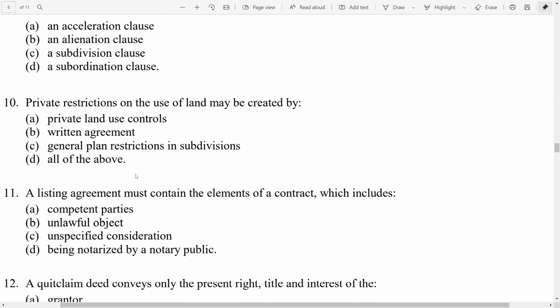10. Private restrictions on the use of land may be created by A, private land use controls, B, written agreement, C, general plan restrictions and subdivisions, D, all of the above. Well, private restrictions, let's see here. They can be created by private land use controls. They can also be created by written agreements, as well as the general plan restrictions in the subdivision. So D, all of the above, can create private restrictions on the use of land.